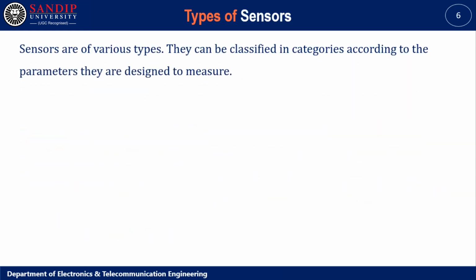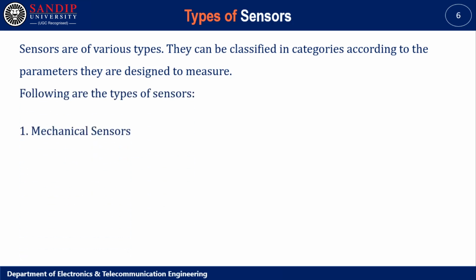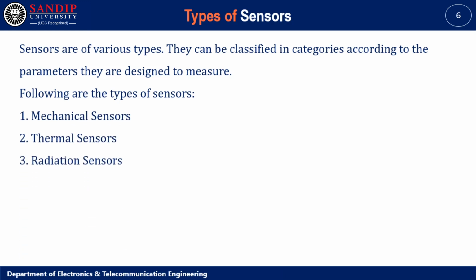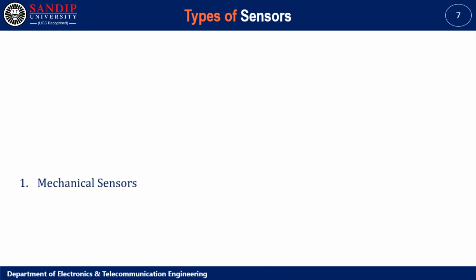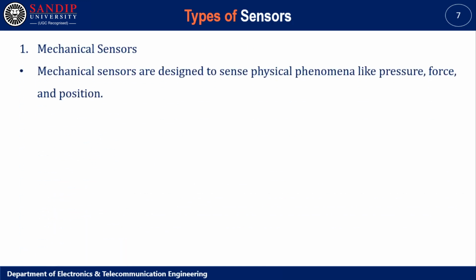Types of sensor. Sensors are of various types. They can be classified into categories according to the parameters they are designed to measure. Following are the types of sensors: mechanical sensor, thermal sensor, radiation sensor, chemical sensor, biological sensor, military sensor, electrostatic sensor or magnetic field sensors.